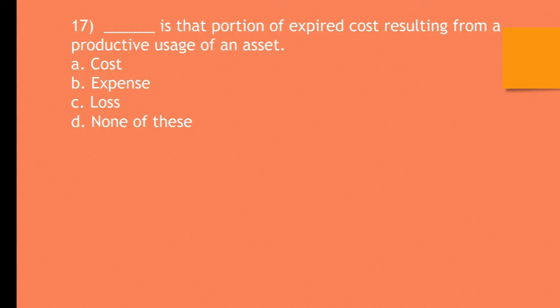Question number 17. ___ is that portion of expired cost resulting from a productive usage of an asset. A. Cost, B. Expense, C. Loss, D. None of the above. The correct answer is B. Expense.